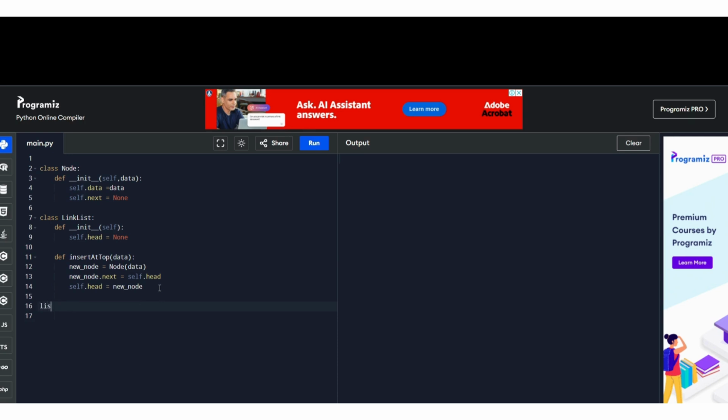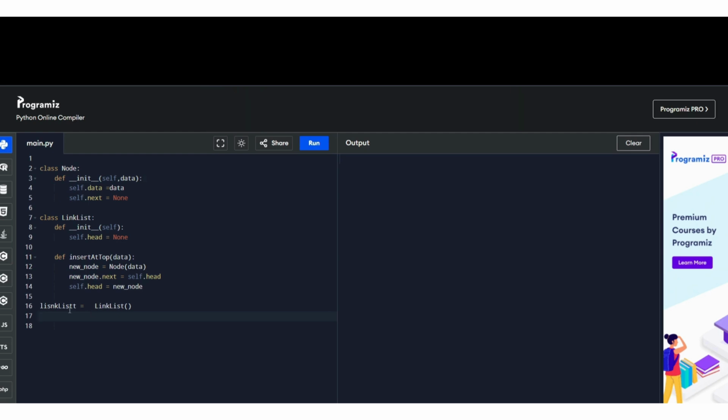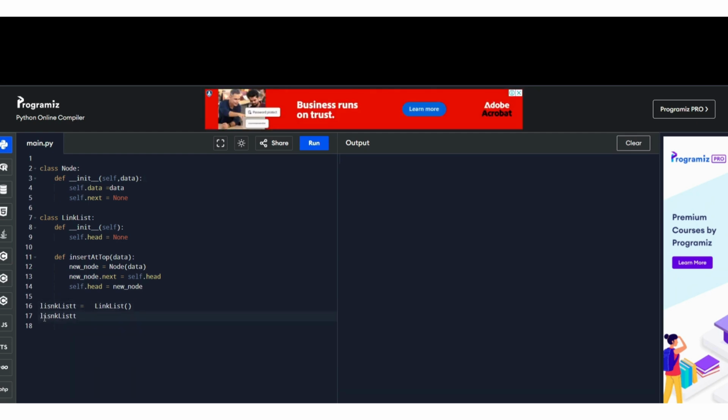Now let's take a linked list, and this class can be called here. Okay, so I called it here. Now I will call each of these functions, and I need to pass one data. So I'm just passing this, or I can insert many more. So let's pass 30, then 40, then 50.